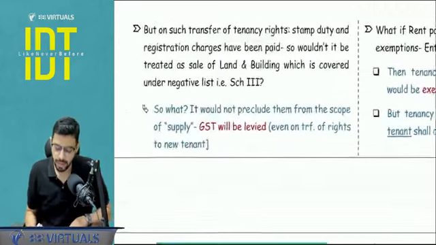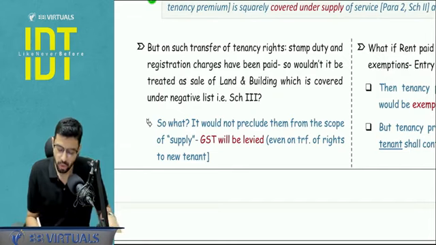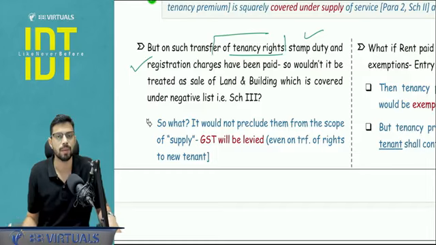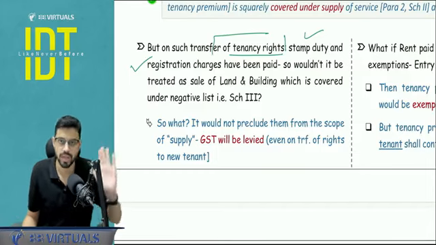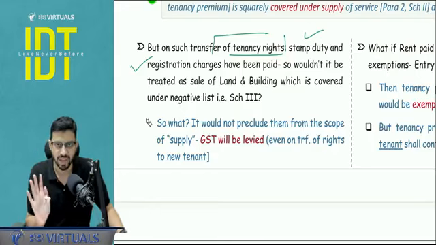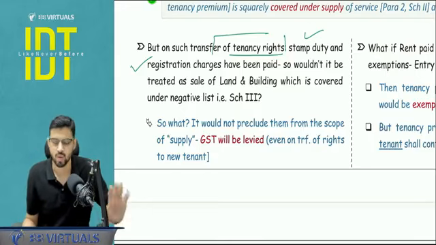Now in the paper, they will give you that for this tenancy premium and for this transfer of tenancy rights, stamp duty is paid and registration charges are paid. So would it be considered as a sale of immovable property? Because sale of immovable property is outside the scope of GST. Schedule number 3 will clarify that. Land and building is outside the scope of GST. It is not a supply.